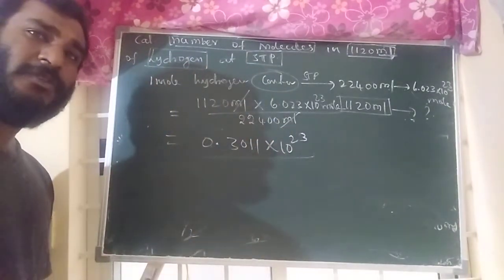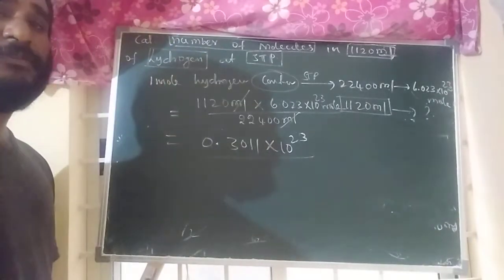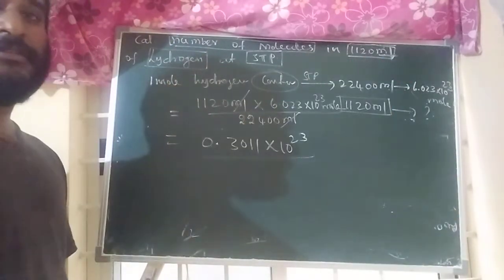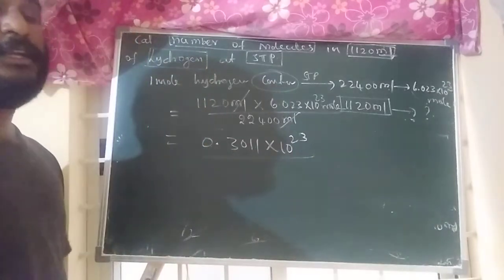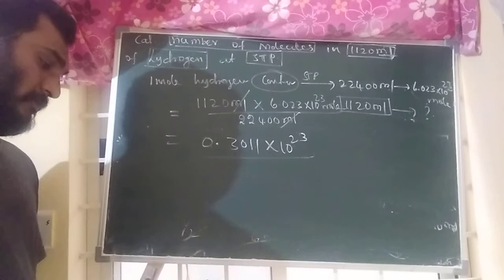For these types of questions, just read the question. Identify what relation they have given. Write that relation first. Then automatically you can solve all the questions. So one more example.